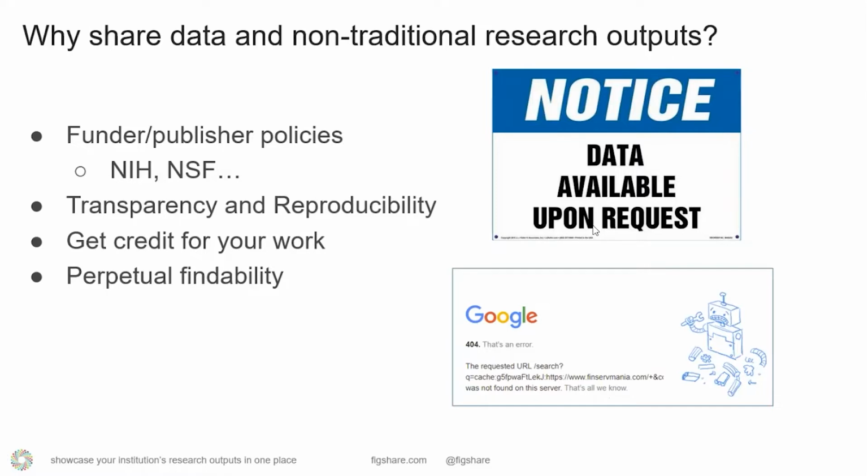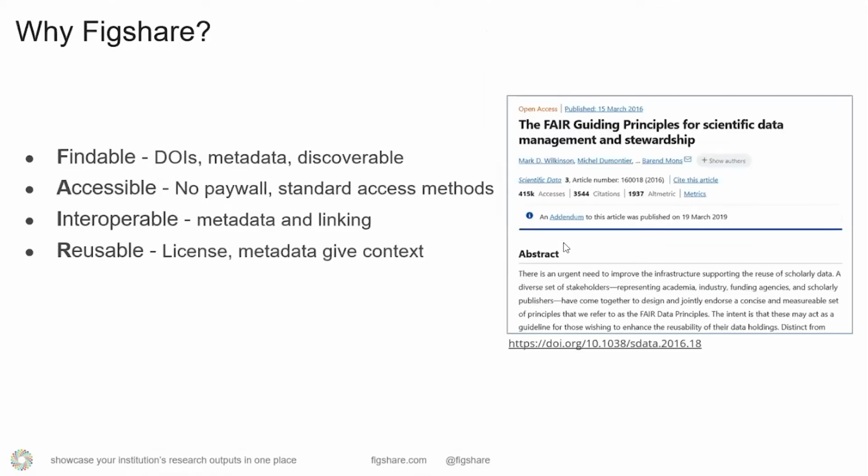If you put a "data available upon request" statement in a paper, it's very unlikely that you'll be able to fulfill that request in 100 years. So better to put it in a repository where everybody can find it. But you don't want to just make files available and say, here's my data. It's really good to do it in the proper way, to follow some standards that have been developed over the last 5, 10, 15 years.